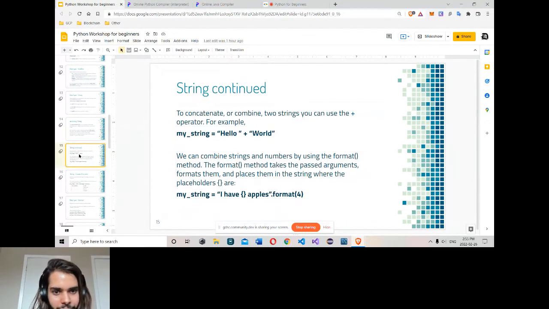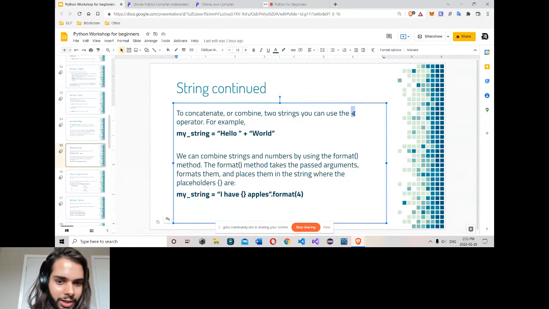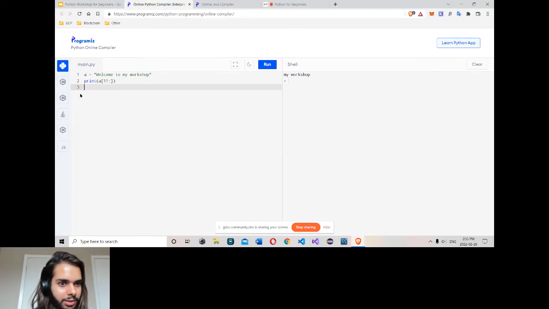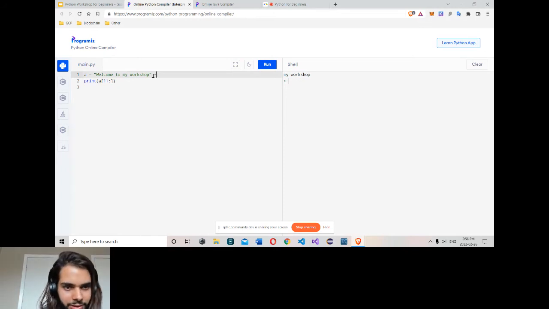Then the string continues. If you like to combine two strings, you can use the plus, the addition operator. You can add two strings together to combine them. So let's write something here.